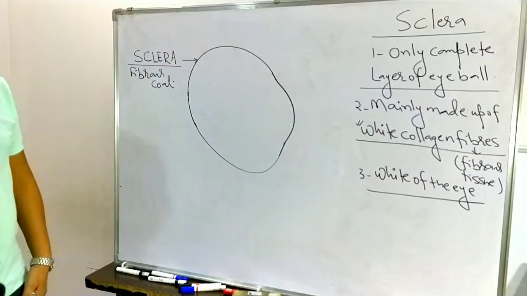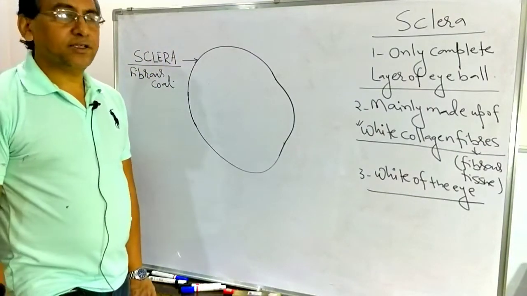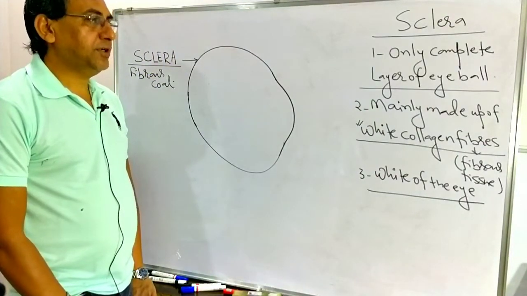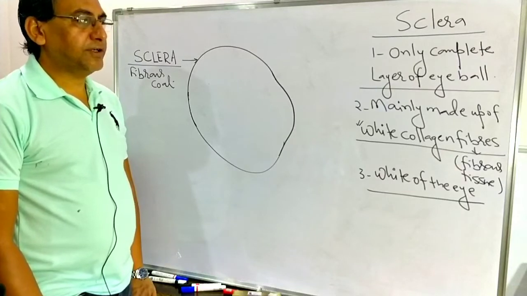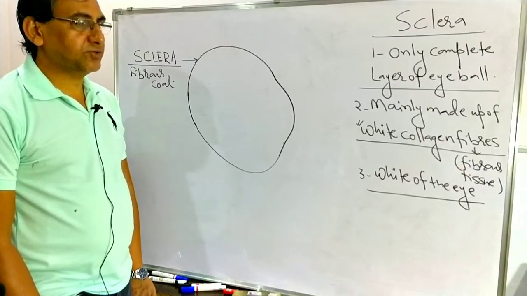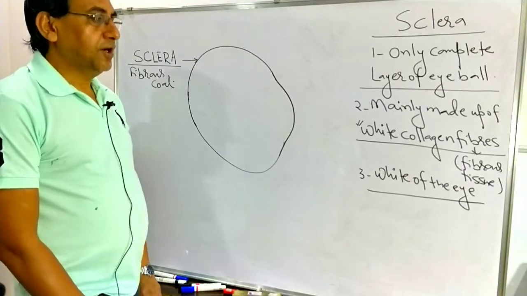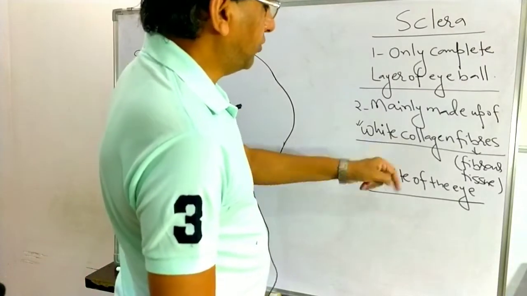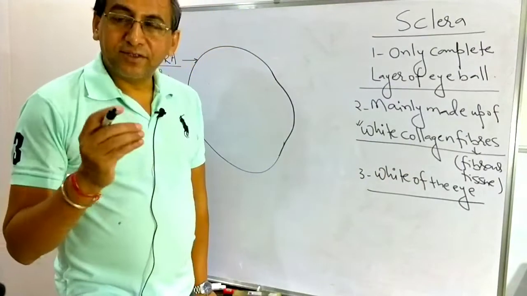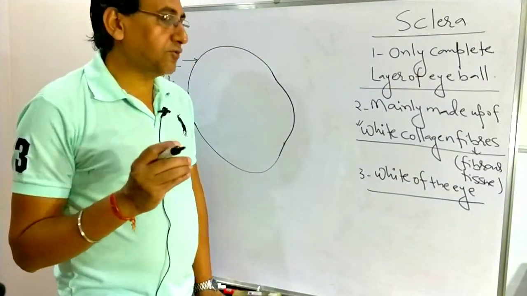So these are the three points that you have to remember. First, the only complete layer of the eyeball. Second, mainly made up of white collagen fibers, that is the fibrous tissue. Third, it is also known as the white of the eye. Collagen fibers are tough, strong fibers.